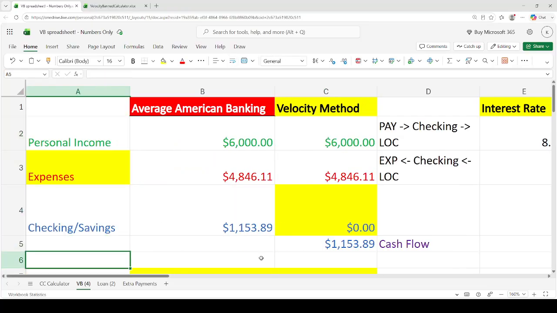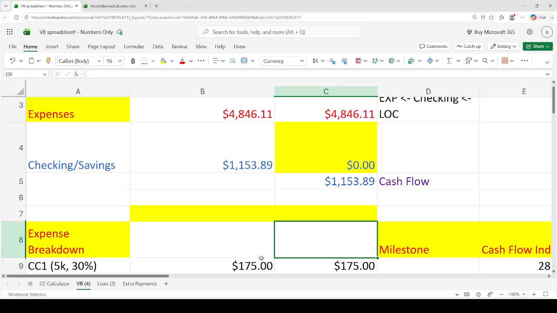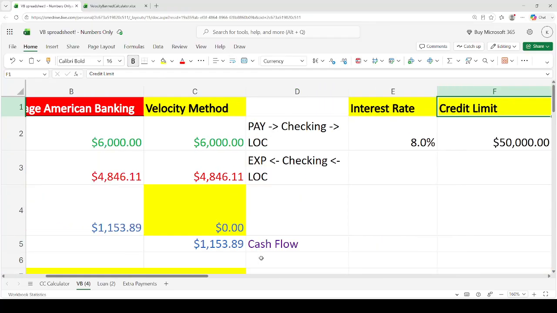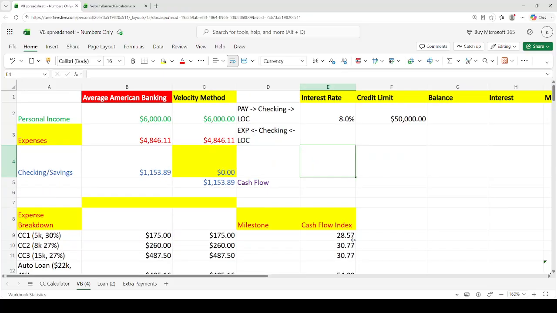Now, given that we have a lot of debt, okay, relatively a lot of debt, and we have a good amount left over, $1,000 a month. Is it likely that the bank will lend you money, like a $50,000 line of credit? The answer to that is if you need money, then no, because banks don't lend money to people who need it. But for the purposes of this example, we're just going to assume we have a free and clear line of credit. And I think $50,000 should be enough. And by the way, if you don't know who I am, I've gotten over $700,000 in lines of credit. So I think I know what I'm talking about. Okay. So, but remember, banks don't lend money to people who need it.